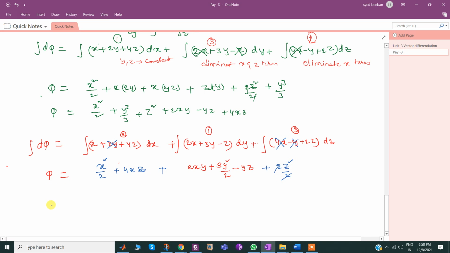So phi equals x square by 2, plus 3y square by 2, plus z square. I won't write the descending powers of the variables. Plus 2xy, minus yz, plus 4xz. Was it the same? This was the earlier.